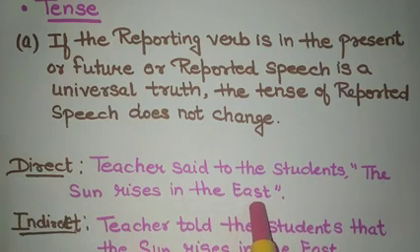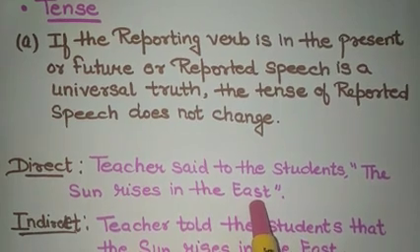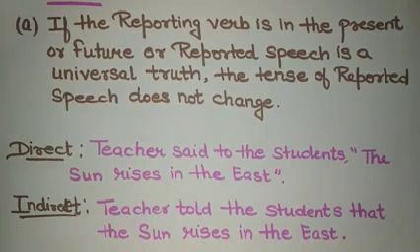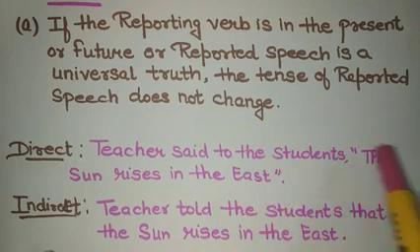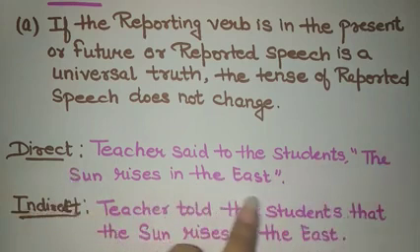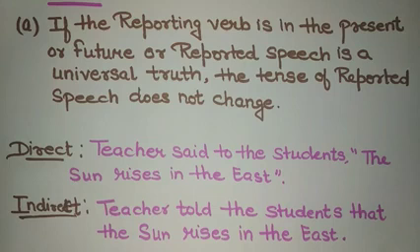Now, the sun rises in the east is a universal truth. So in indirect, it will become "The teacher told the students that the sun rises in the east." Here the necessary changes: no inverted commas in indirect speech, and we have used the conjunction that, but there is no change in the tense. The sentence "the sun rises in the east" stays as it is in indirect speech.